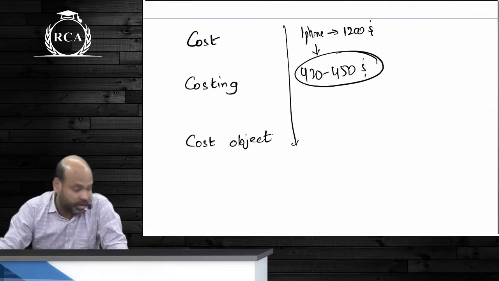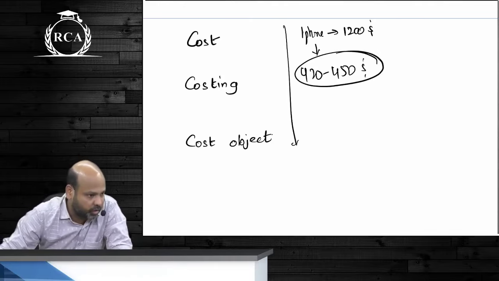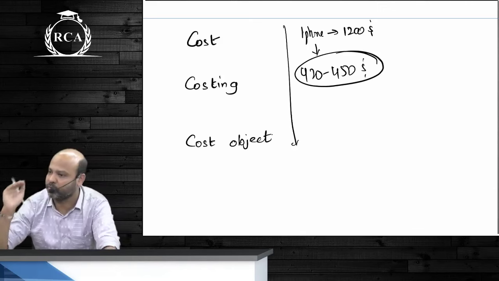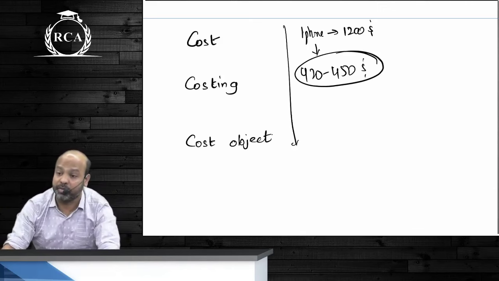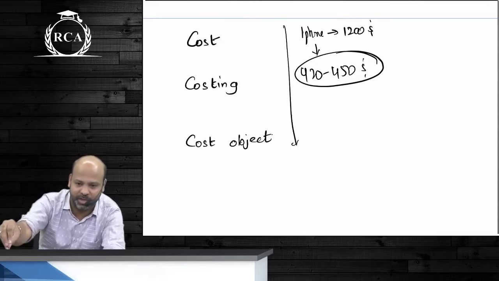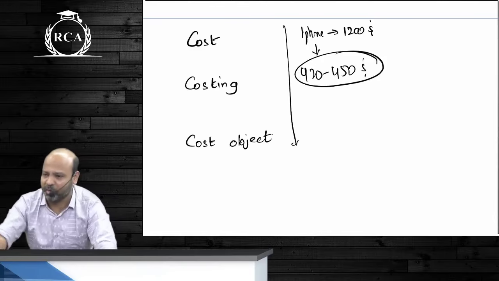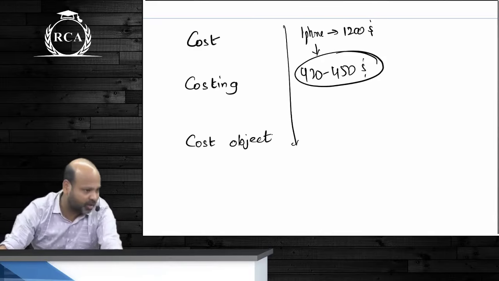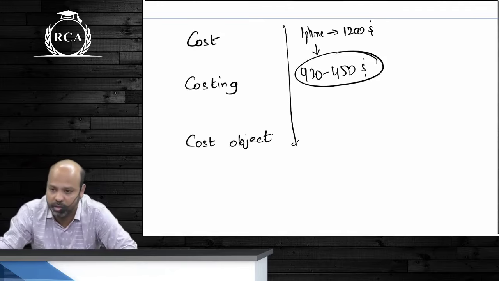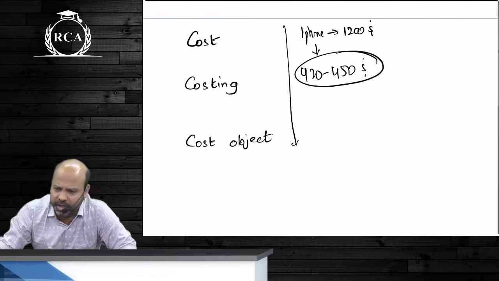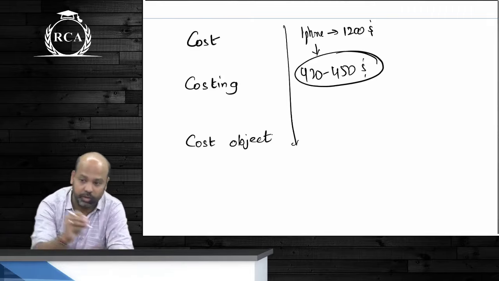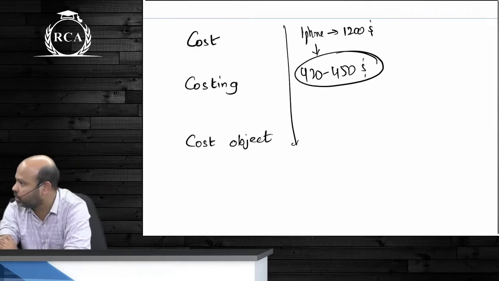This is the importance of costing. When you say cost of a product, when you buy some product, let's say you buy a pizza for 400 rupees, we do not think twice before passing the comment: what will it take to make this? Paneer 10 rupees, cheese 5 rupees, vegetables 5 rupees, base 5 rupees, 40 rupees on a higher side. He's selling it for 400 rupees. Are we factoring in all the expenses or are we taking only the material component? It's a very, very common tendency of consumers to compare the material component cost with the selling price of the product.